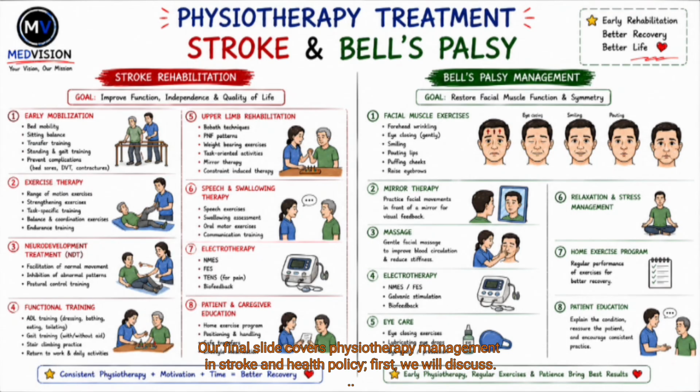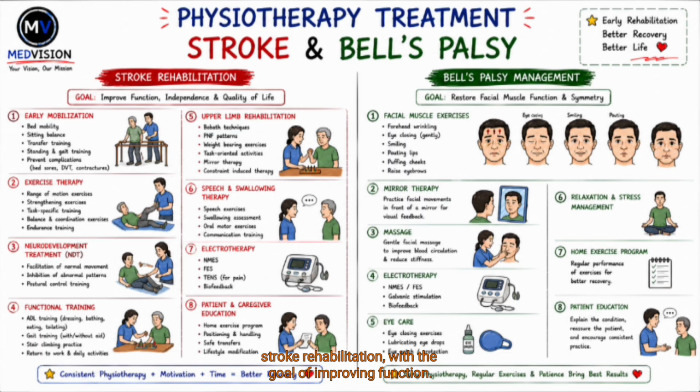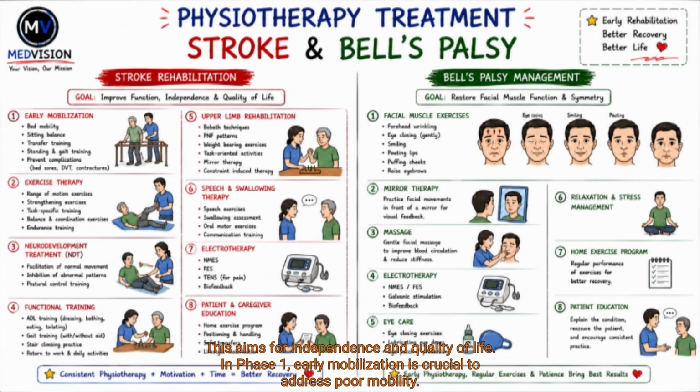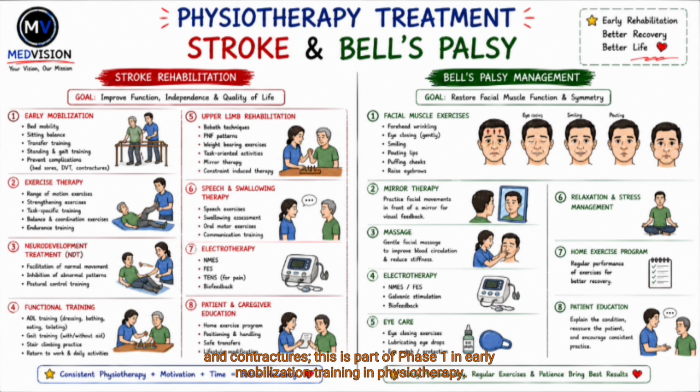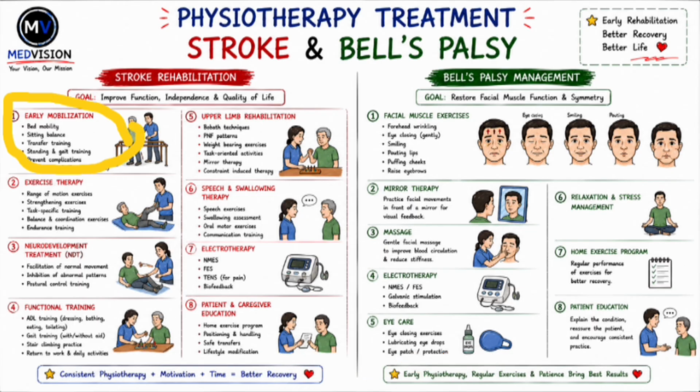So our last slide is physiotherapy management in stroke and Bell's palsy. First we are talking about stroke rehabilitation. The goals of stroke rehabilitation are to improve function, independence, and quality of life. In phase one, there is early mobilization, bed mobility, sitting balance, transfers and sitting or gait training, and prevention of complications like bed sores, DVT, and contractures. That is phase one, early mobilization, seen in physiotherapy.